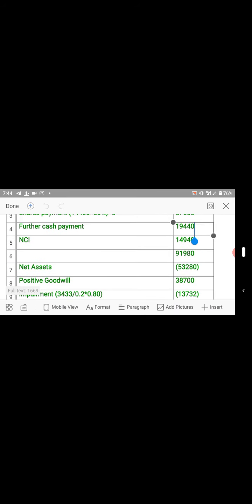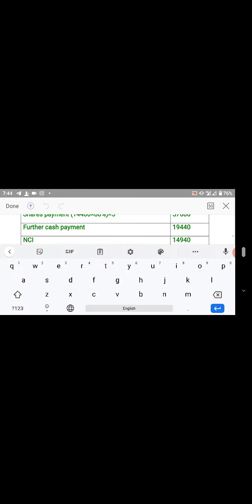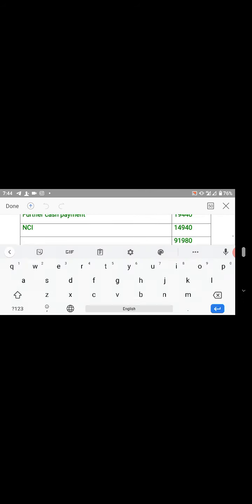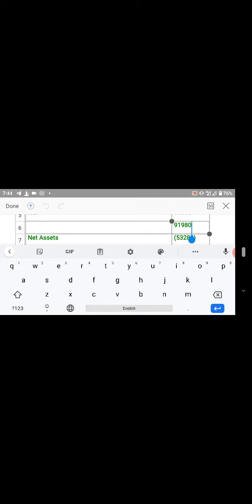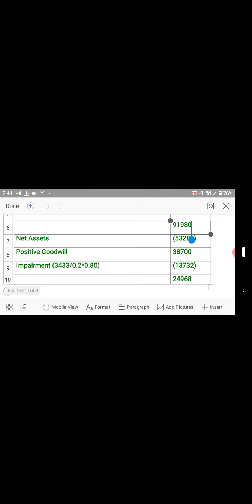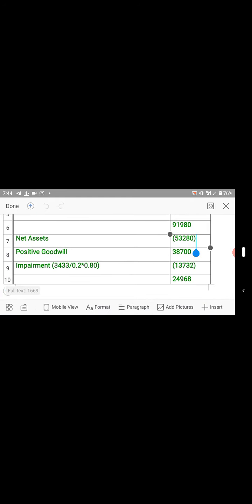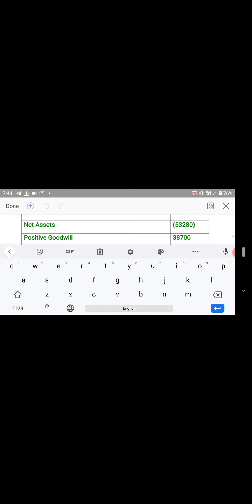You now bring in your NCI at date of acquisition, which you already know. So the addition of all these will give us this value. So you now less NCI at date of acquisition, which we calculated. So when you less your NCI, you now have this value. So this is positive goodwill.